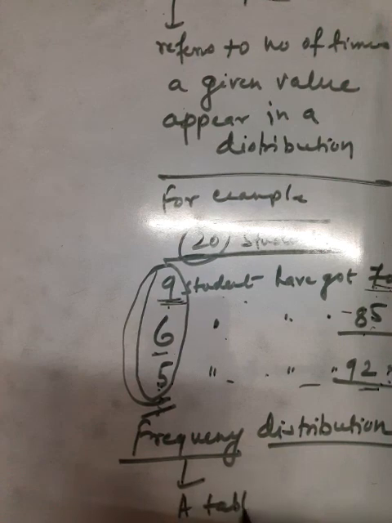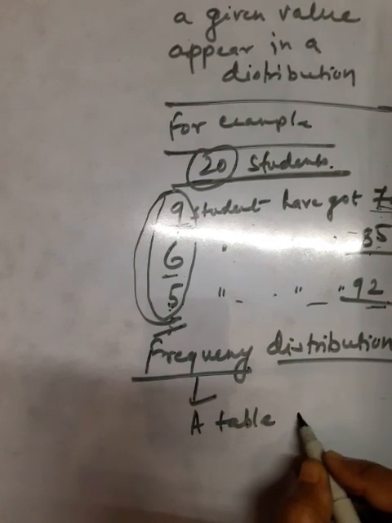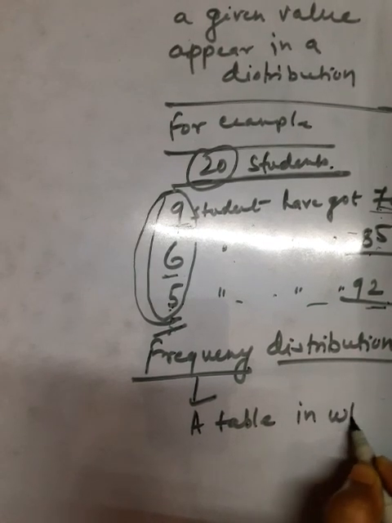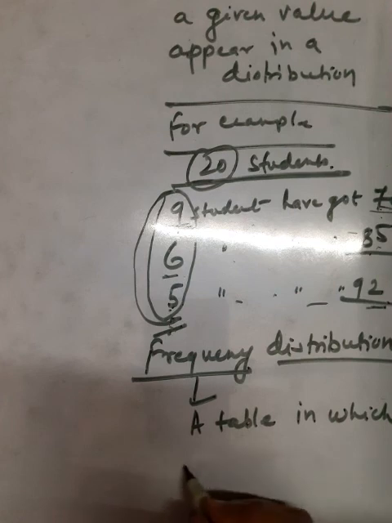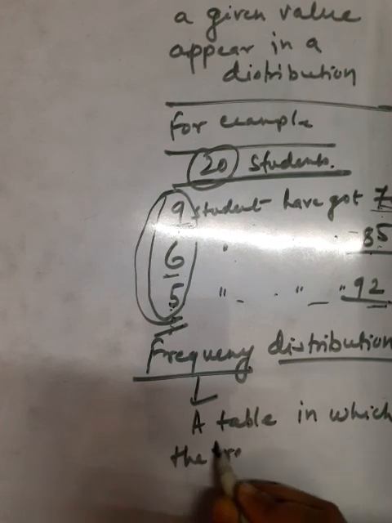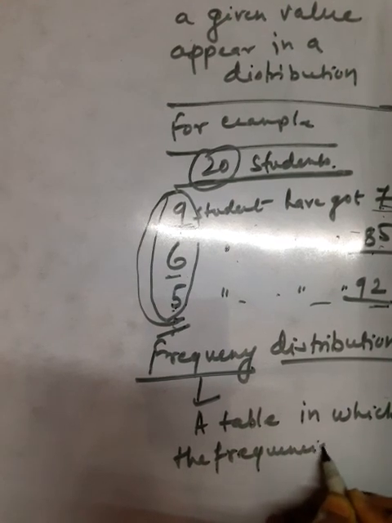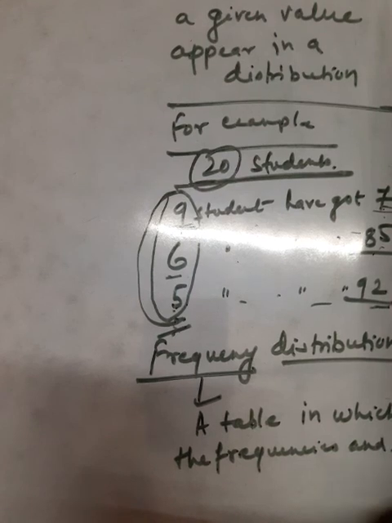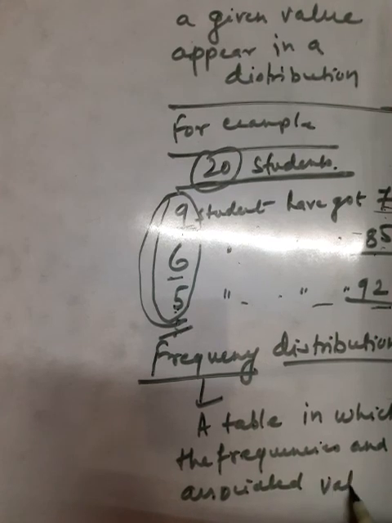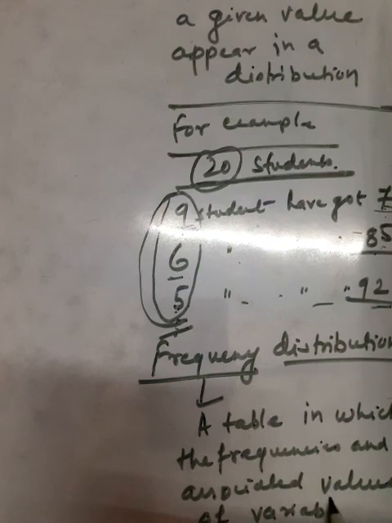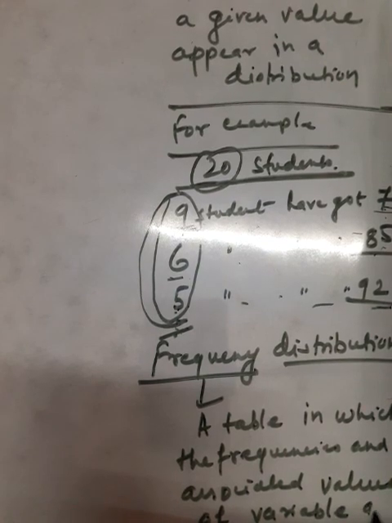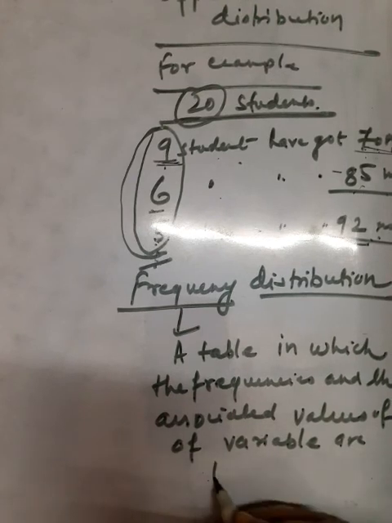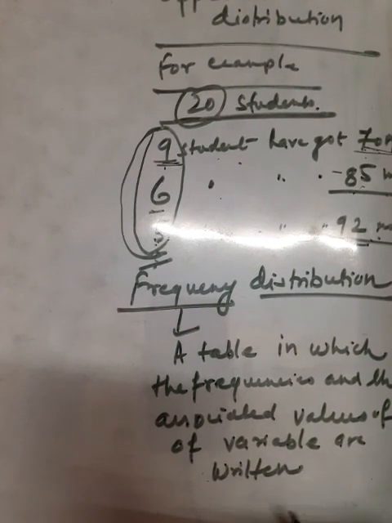A table in which the frequencies and the associated values of a variable are written side by side,